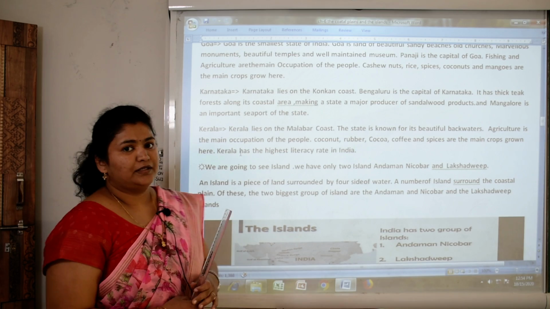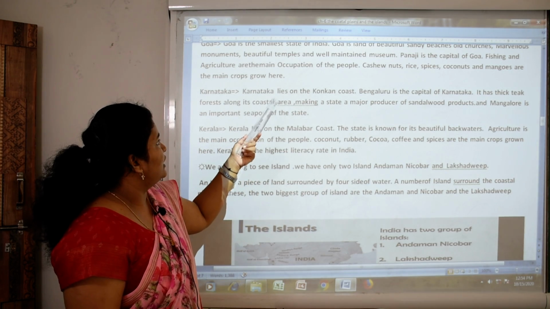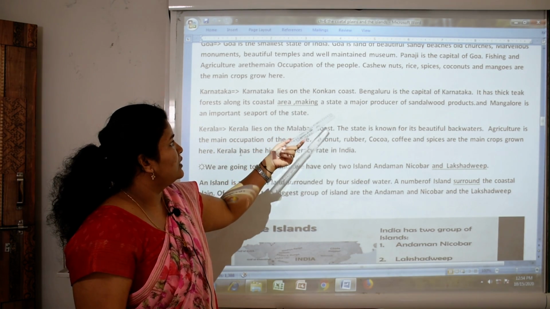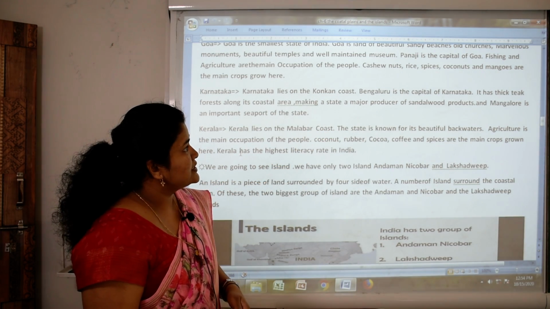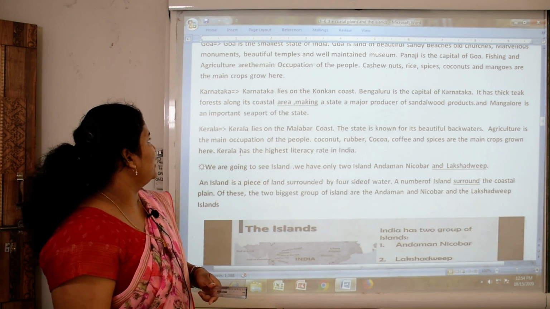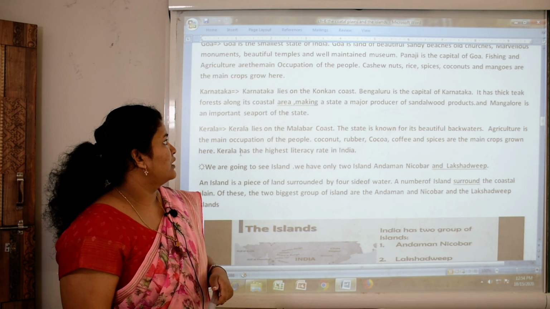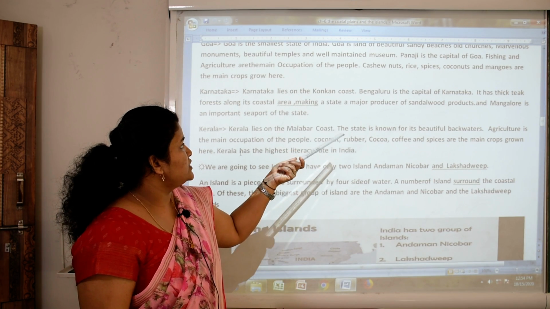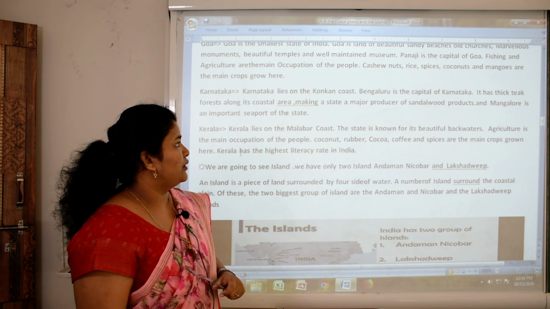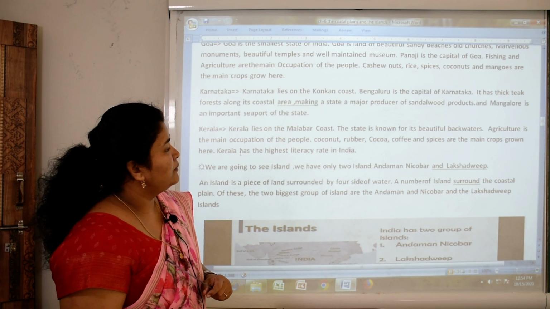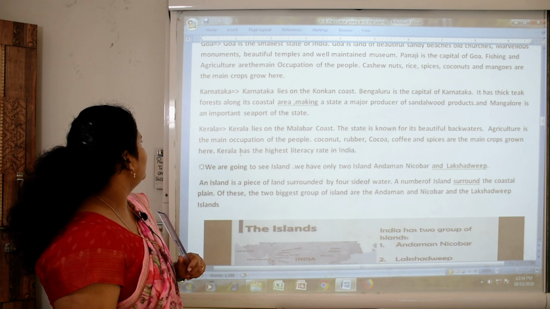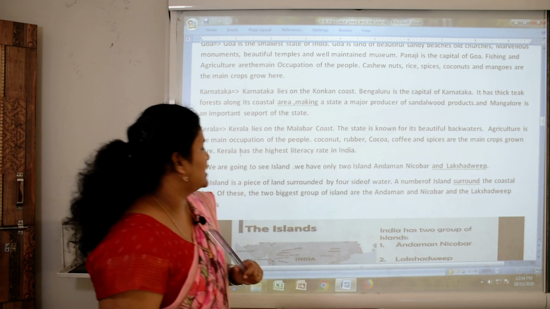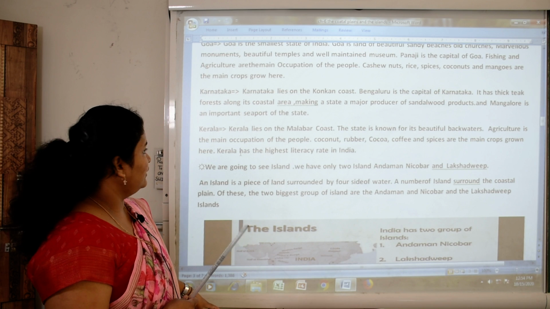Now next, Karnataka. Karnataka lies on the Konkan coast. Bengaluru is the capital of Karnataka. It has thick teak forests along its coastal area, making the state a major producer of sandalwood products. And Mangalore is an important seaport in the state. Okay?